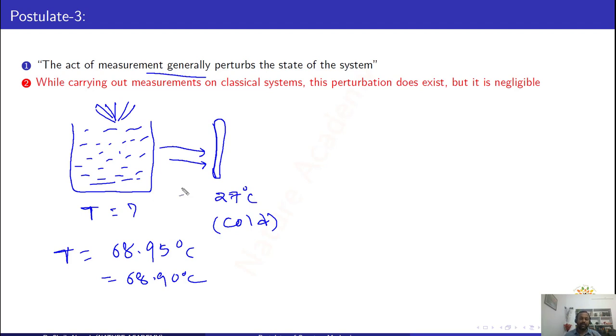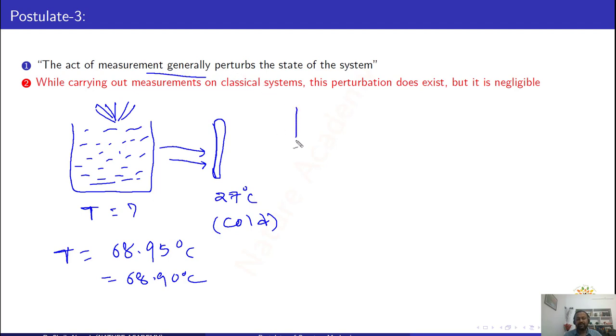So here my point is, when you do the measurement on some system, the state of the system is changing. When you try to find the temperature of the hot water in a beaker, some of the temperature is transferred to this cold thermometer. So this is one example for the third postulate of quantum mechanics. The act of measurement generally perturbs the state of the system.